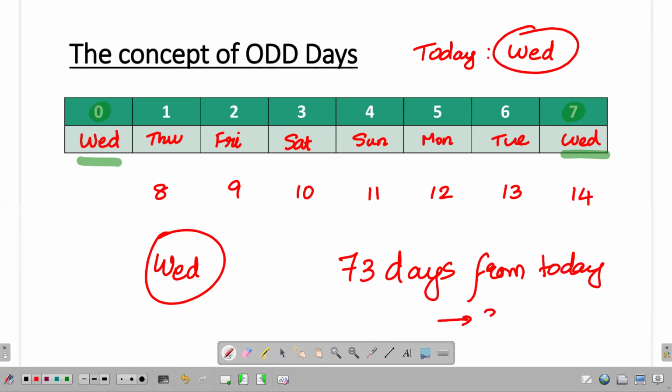So it is as good as 3 days from today. And 3 days from today is Wednesday plus 3: Thursday, Friday, Saturday. I can see that 73 days from today, today being Wednesday, it's going to happen on a Saturday. Okay. So this is the basic logic that you have to understand about the concept of odd days.